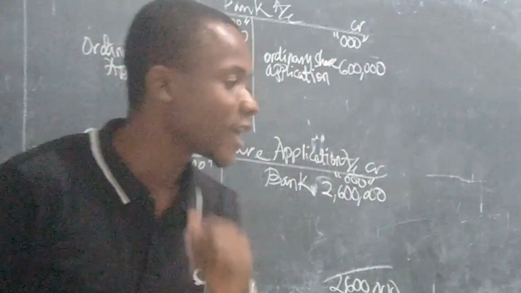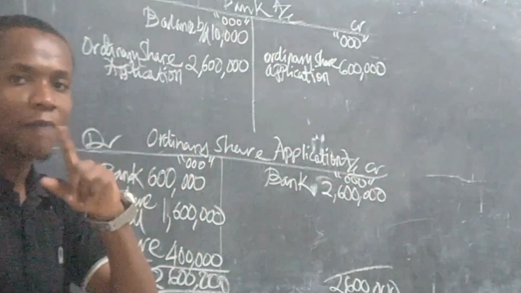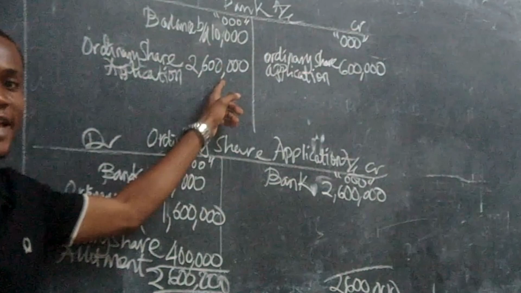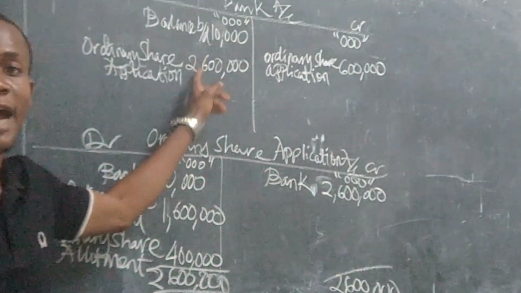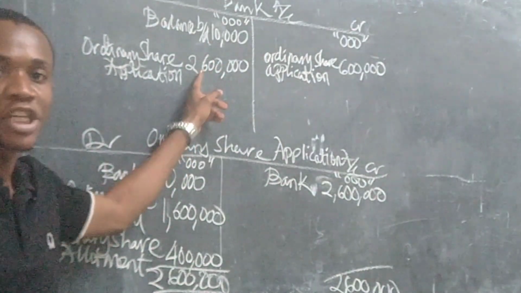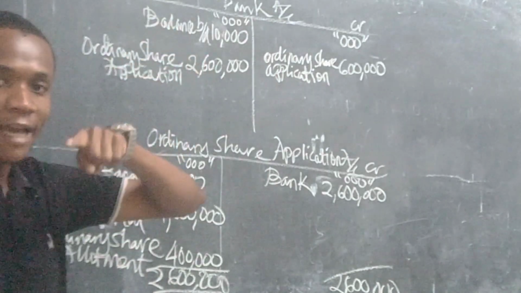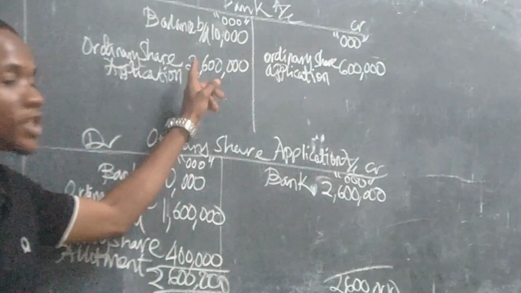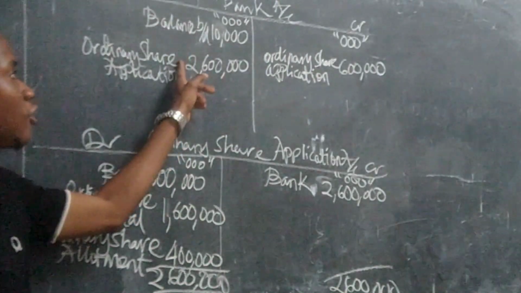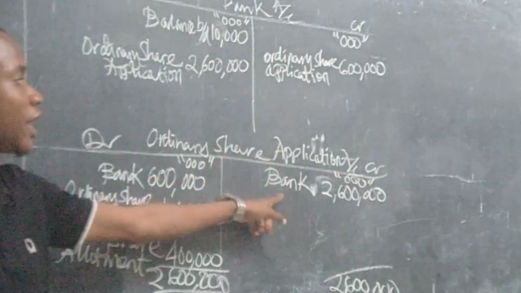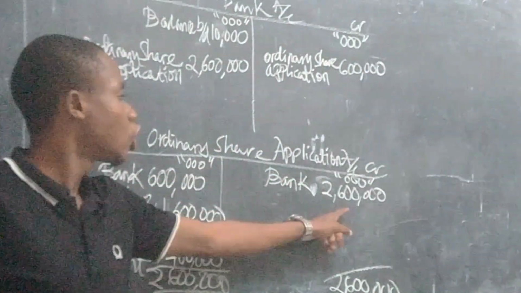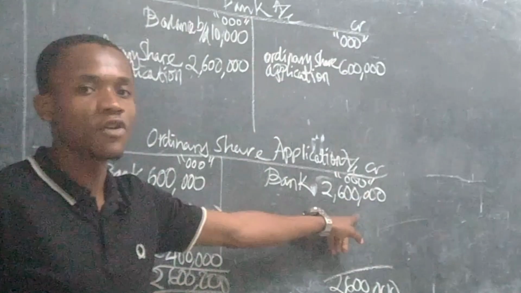Let me explain once again. They have received application money of 2,600,000,000. How do you get it? You take the number of application shares, which is 65 million, times the application money per share of 40 shillings, and you get 2,600,000,000. Then you transfer it to the application account with a complete double entry. You say it came from bank, 2,600,000,000.